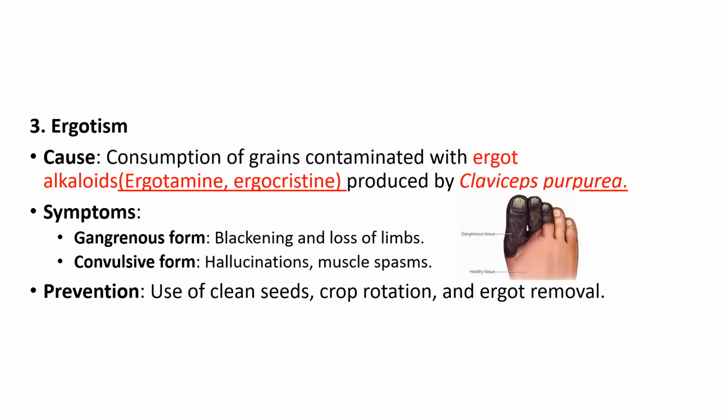Third is ergotism. Ergotism is caused by the consumption of grains contaminated with ergot alkaloids like ergotamine and ergocristine, produced by Claviceps purpurae. The symptoms include the gangrenous form, that is, blackening and loss of limbs. Next is the convulsive form, hallucination, muscle spasm, etc. are the symptoms. And the prevention is by use of clean seeds, crop rotation, and ergot removal.